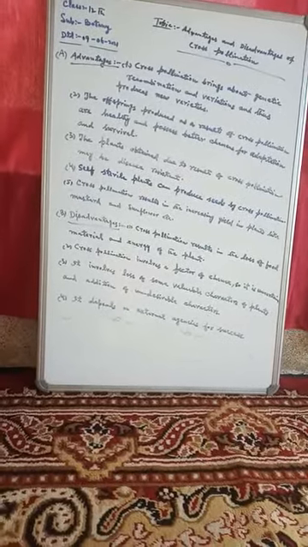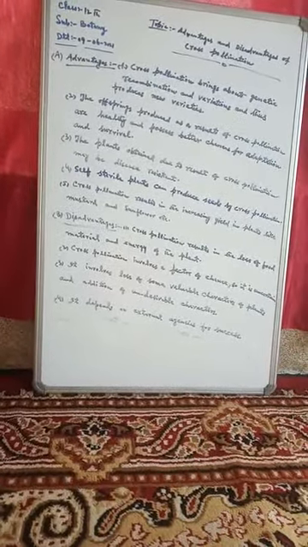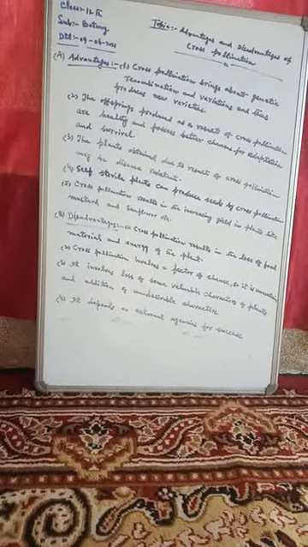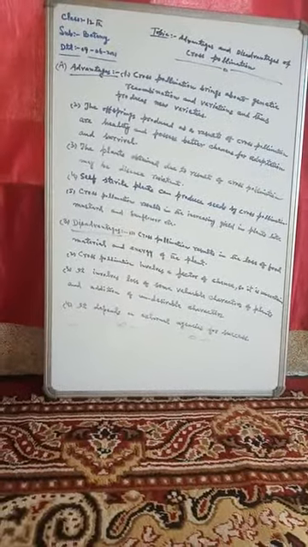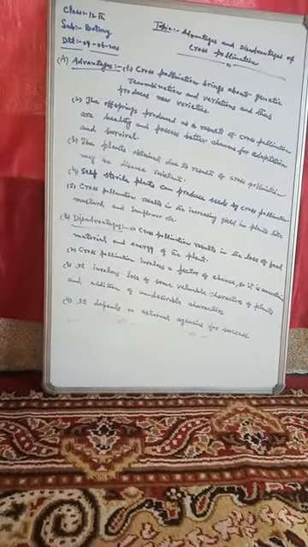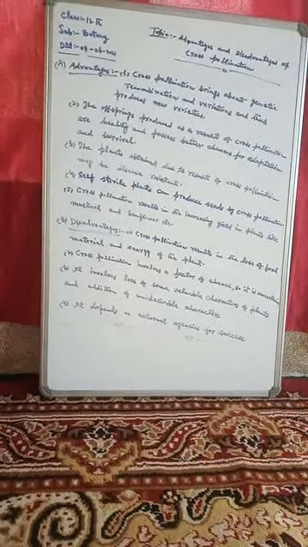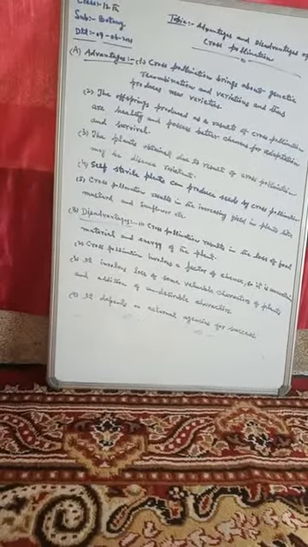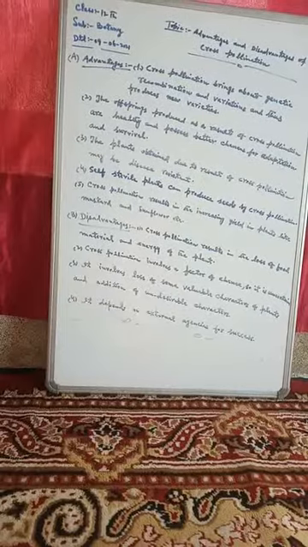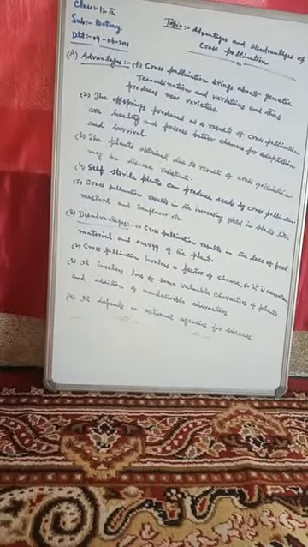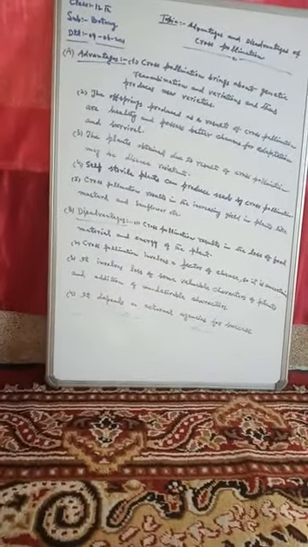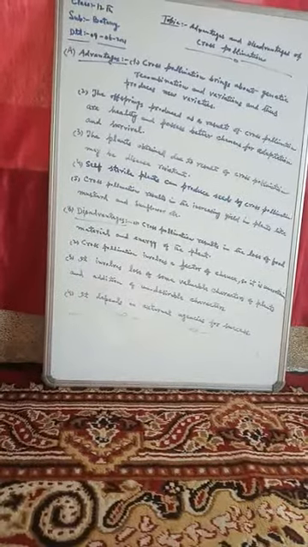The second disadvantage of cross-pollination is that it involves a factor of chance, so it is uncertain. We know that different factors are involved, which are also called the agencies of cross-pollination. If the agencies are not present, or due to the lack of agencies, cross-pollination cannot happen. So it involves the factor of chance, and without it, it is uncertain. It cannot be brought about in different types of plants.